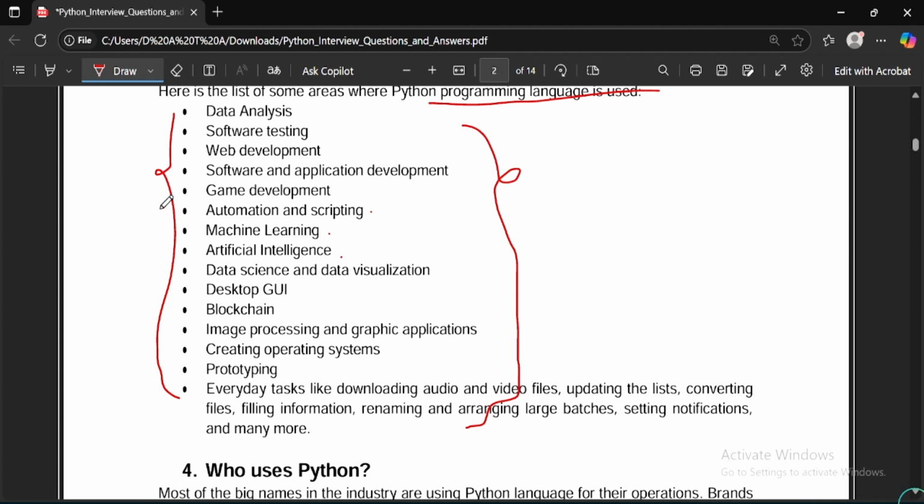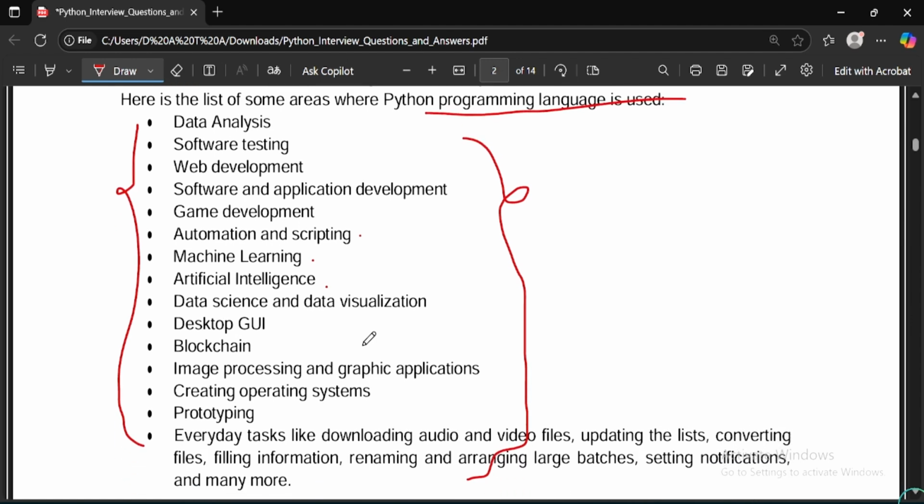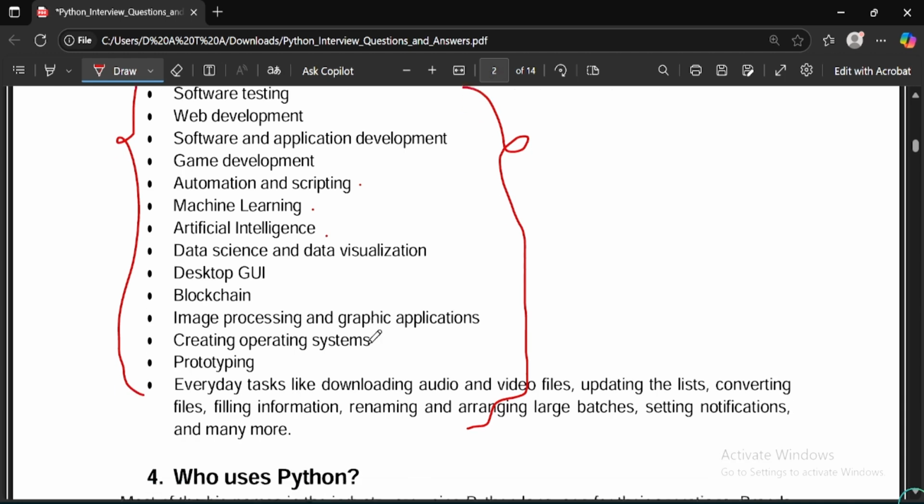Then many points have been mentioned below. You can read all this and explain it in your own words with a proper example. There is nothing much to read or learn from this answer. You can directly understand the main concepts from the question that has been asked, so you can rethink and explain in your own words. That would be a great advantage for you as well.